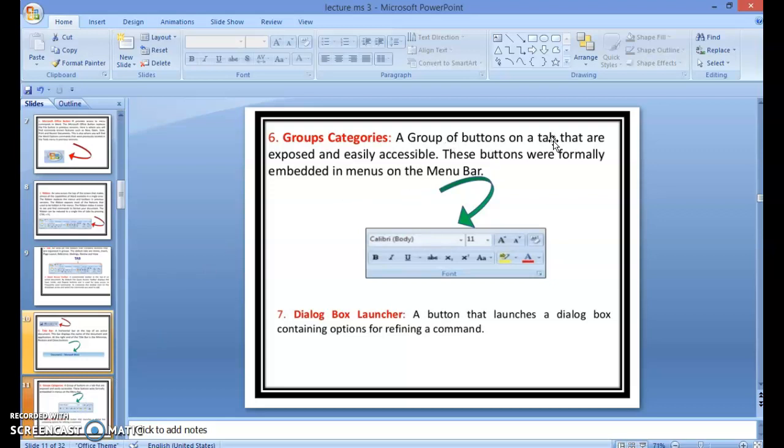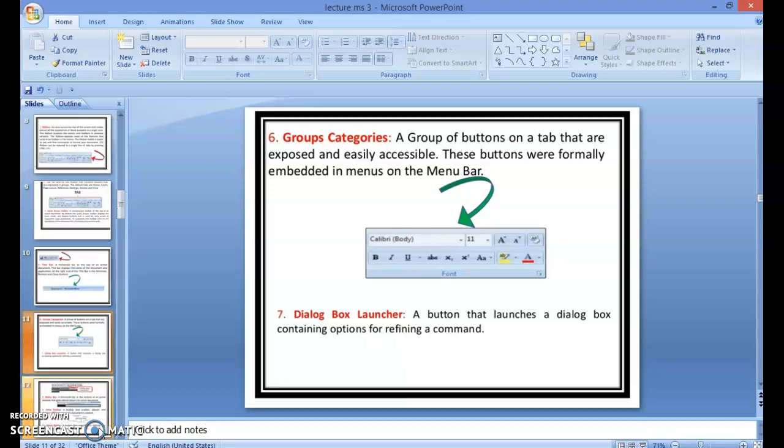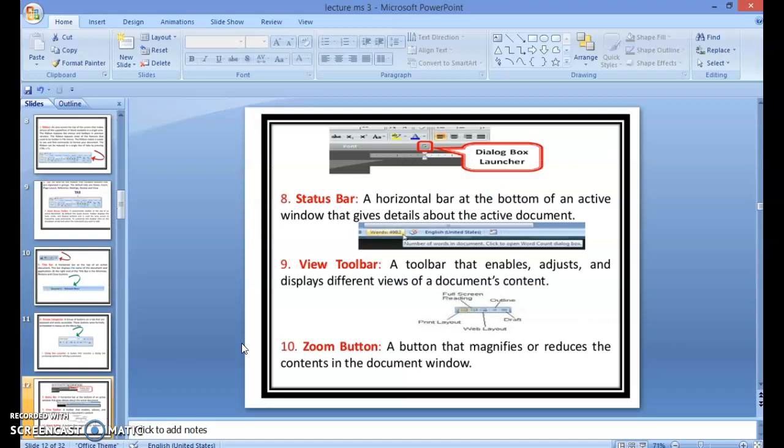A group is a set of buttons on a tab that are exposed and easily accessible. These buttons were formerly embedded in menus on the menu bar. Then dialog box launchers. A dialog box launcher is a button that launches a dialog box containing options for refining a command. This is your dialog box launcher.